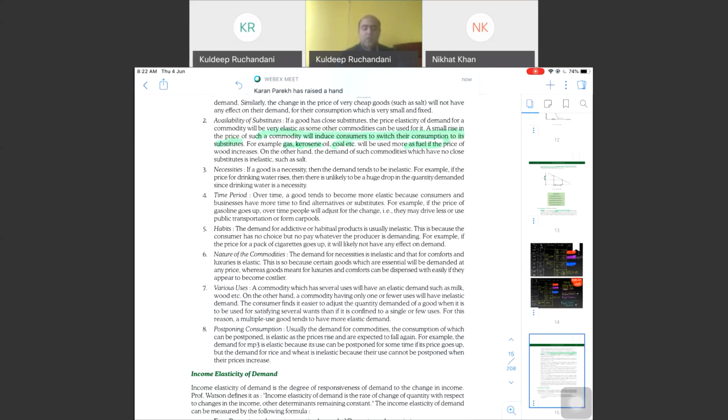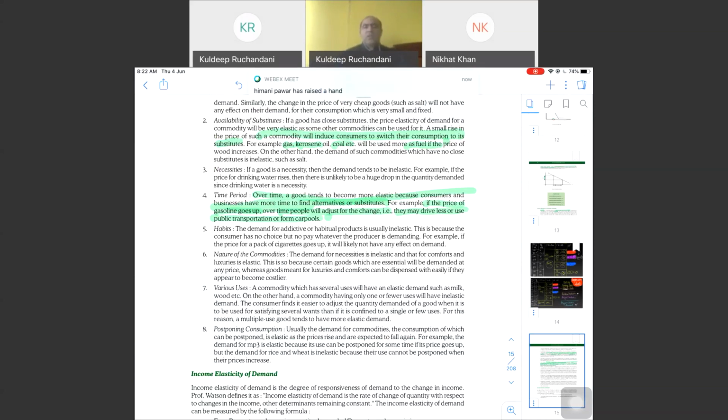Time period. Over time, a good tends to become more elastic because consumers and businesses have more time to find alternatives. If the price of gasoline goes up over time, people will adjust for the change. They may drive less or use public transportation or form carpools.